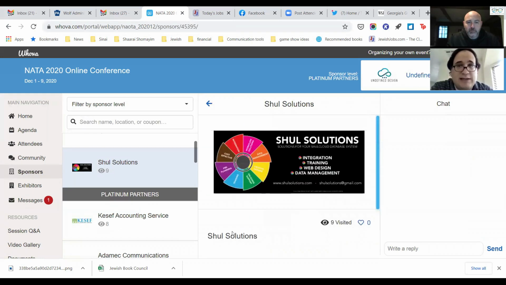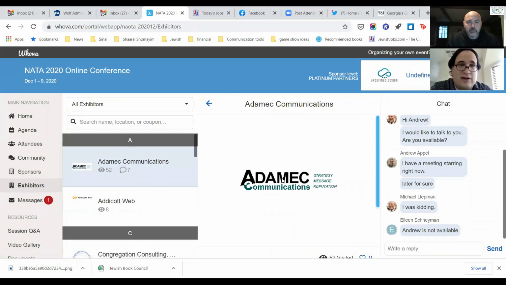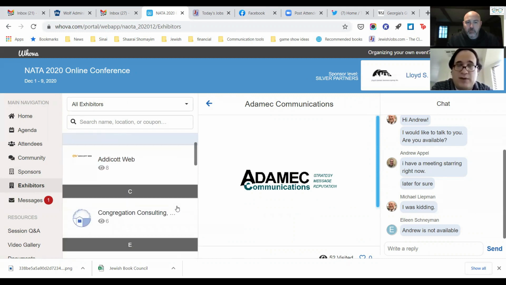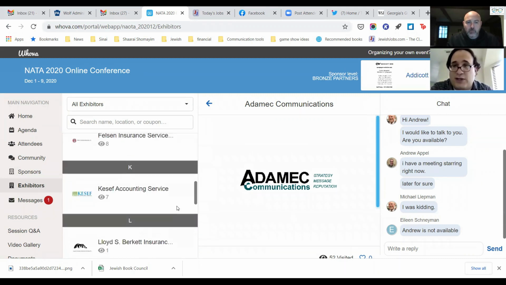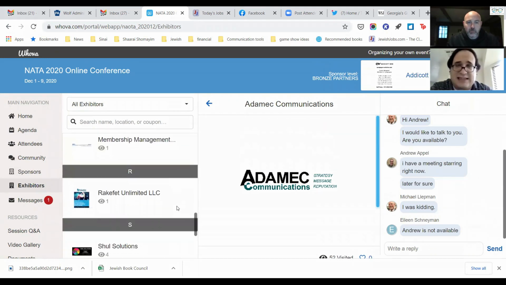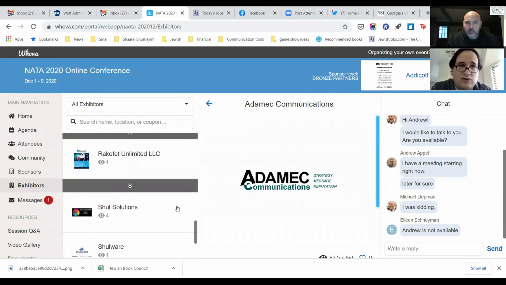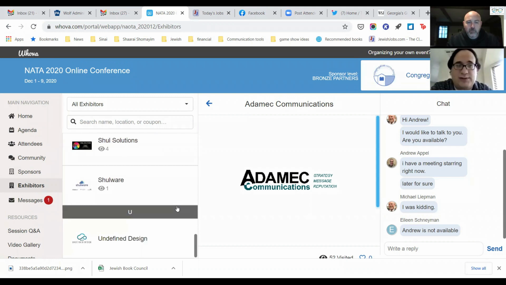Now, exhibitors is a bit different. Exhibitors is like your exhibitor hall or your vendor hall that you would usually see at a biennial or a NADA conference. And this will be an opportunity to chat with the representatives. And if they're actively in the room with a Zoom, this is where you'll be able to engage with the various partners and have one-on-one conversations or small group conversations. Be on the lookout for more information about that. There's some time really set aside during the conference for you to engage with these individuals.